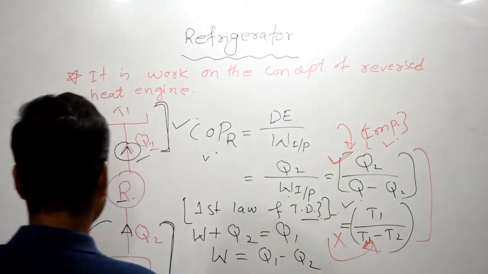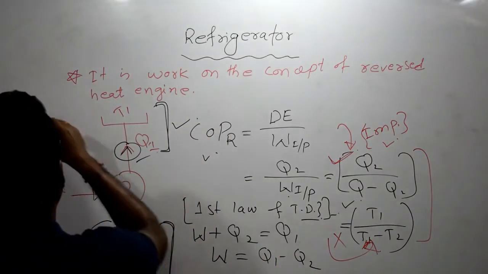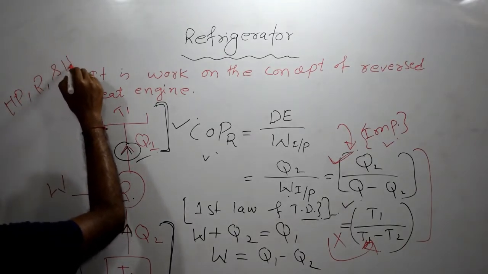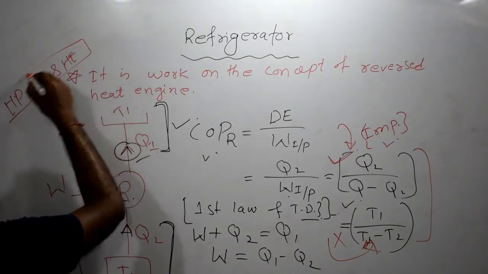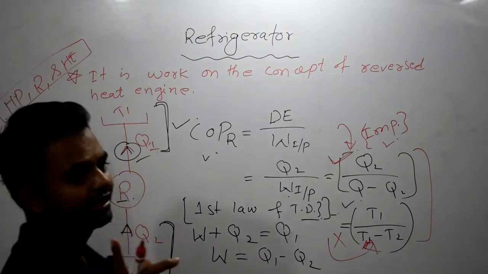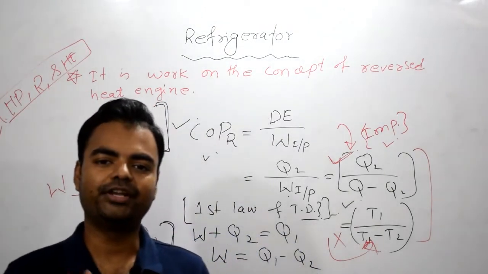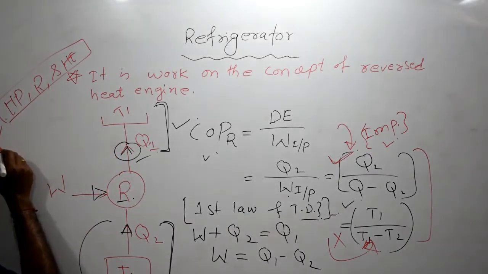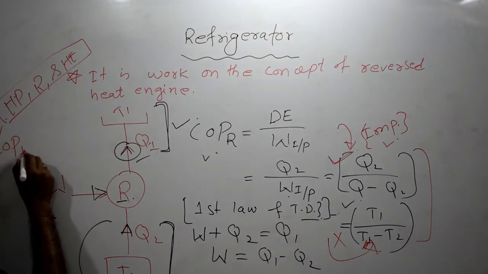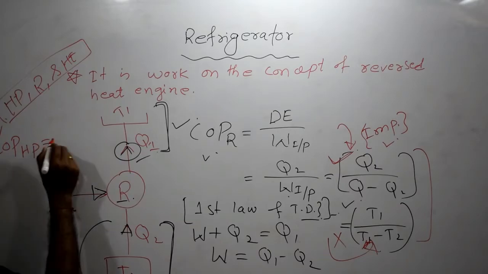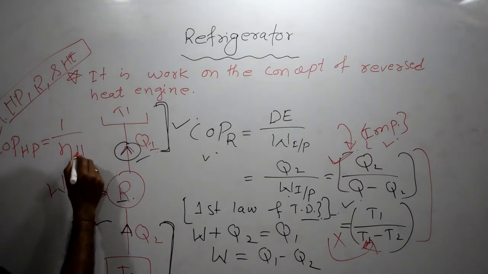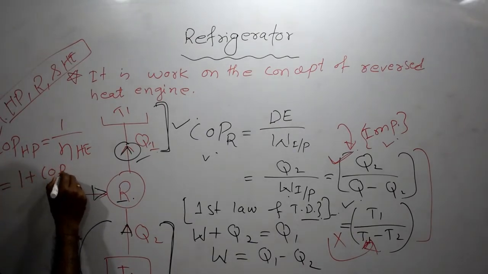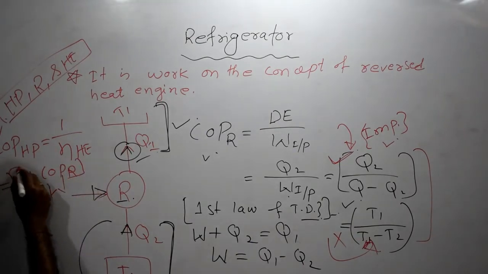Now let's talk about the relationship between the heat pump, HP, refrigerator and heat engine. This one relationship can help you solve a lot of numerical problems. So what is that? Let me write it down. So far, maybe you have watched my previous video. COP of heat pump is equal to what? The efficiency of the heat engine, it is like the reverse, is equal to 1 plus COP of refrigerator.